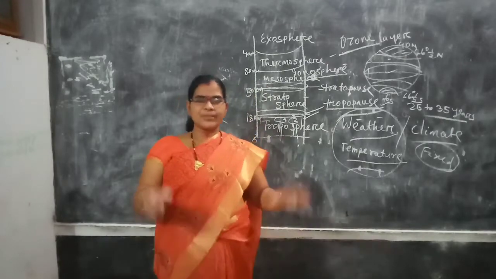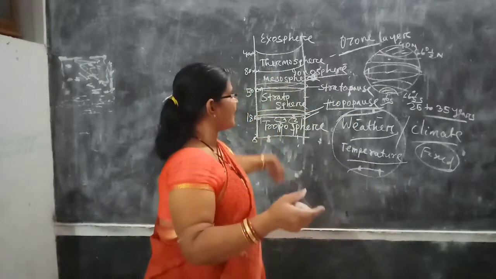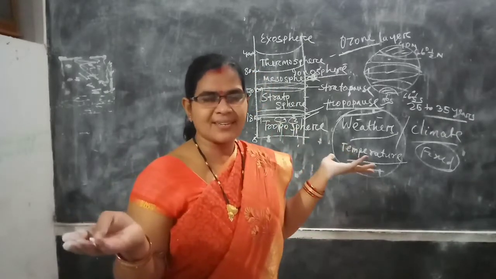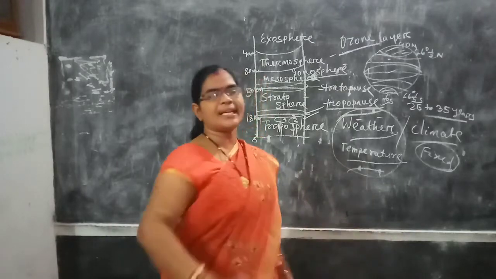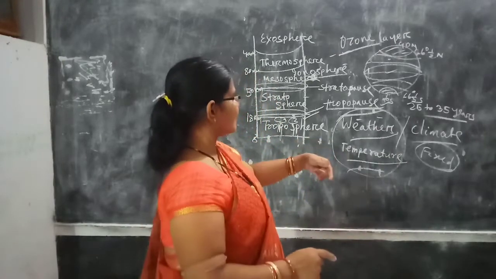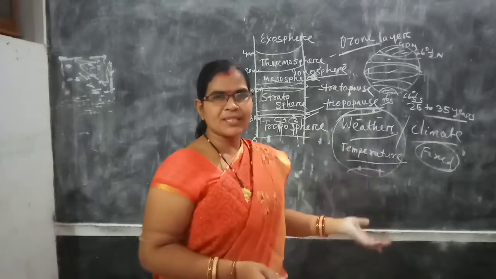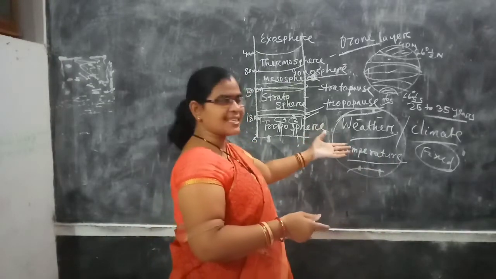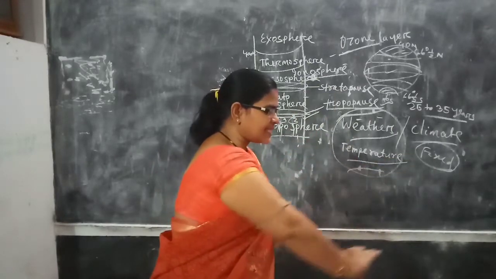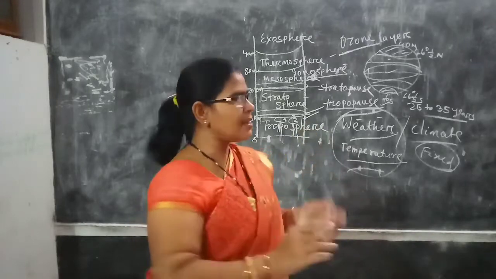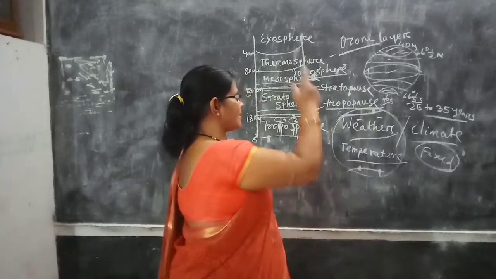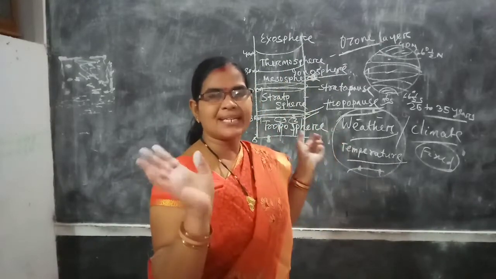This is all about today's class. Let me remind you of today's points. What have you got today? What is wind? When air moves horizontal to the ground, the horizontal movement of air is called wind. Air moves from high pressure to low pressure. When there is a vacancy, the wind moves to that place, horizontally, parallel to the ground. But when it moves spirally, vertically, it is air currents, the vertical circulation of air. We'll discuss it later on.